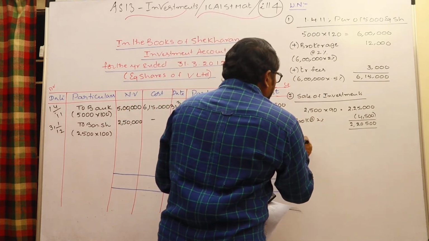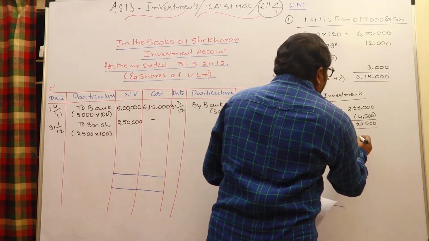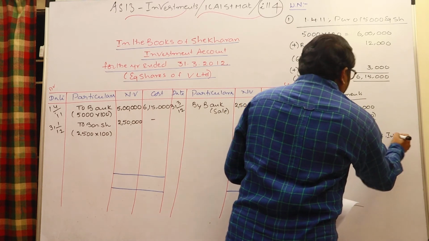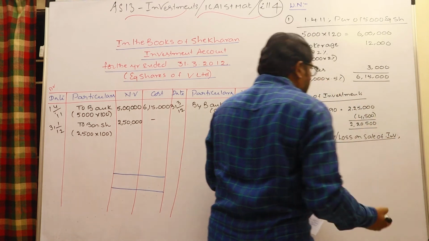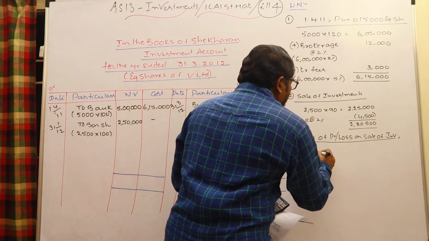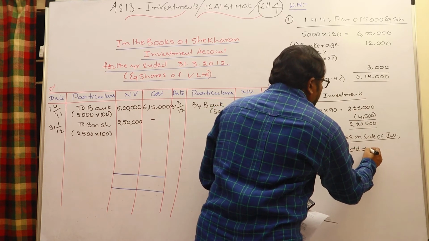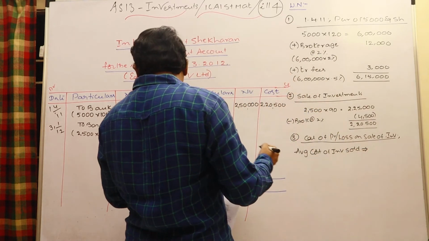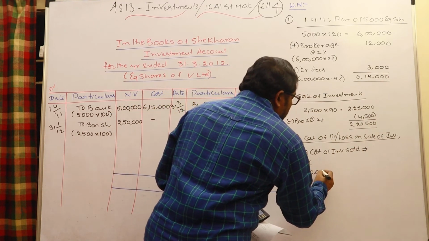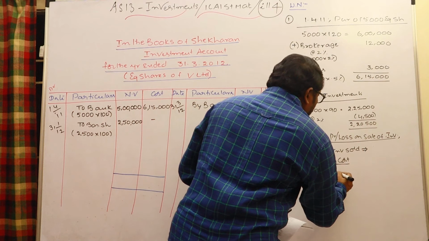Meanwhile, immediately we need to work out the calculation of profit or loss on sale of investments. So first let us take the average cost of investment sold. Let us come to know the average cost of investment sold. Total nominal value 7,50,000. For them, the cost incurred in total is 6,15,000.